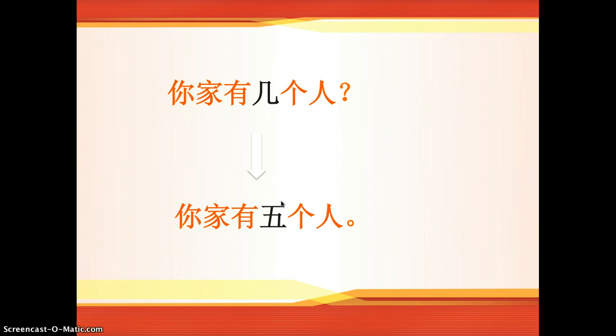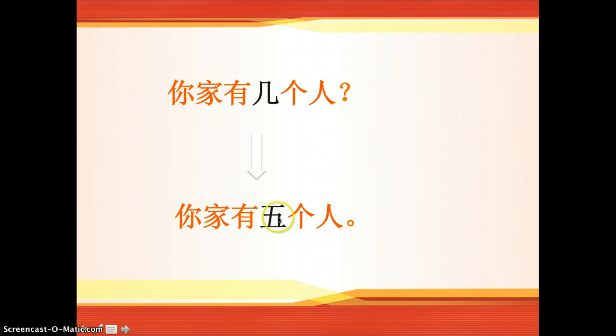So the answer will be like 你家有5个人. This is the statement order, right? 你家有5个人 means your family has 5 people. And if you think about the statement first and then change it into a question, that will be much easier for you. So your family has 5 people. Now let's do this question. Your family has how many people? Which is how many people are there in your family, right?